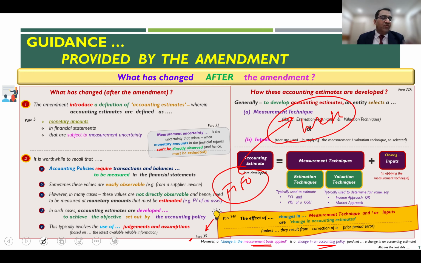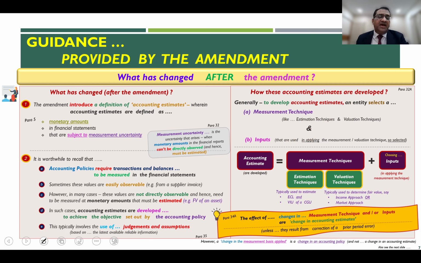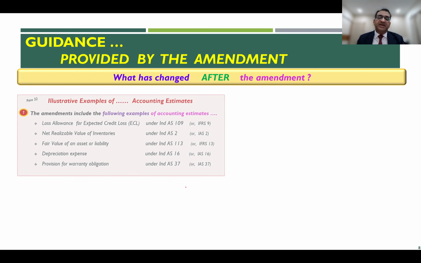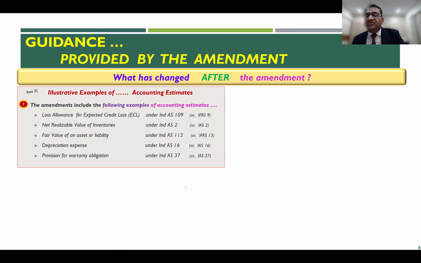This change will be considered a change in accounting policy, not a change in accounting estimate. However, the change and the resultant effect of the change in the measurement techniques or in the inputs will be a change in accounting estimates, paragraph 34A. Right? Let us see further in the next slide and continue our deliberation on what has changed after the amendment.